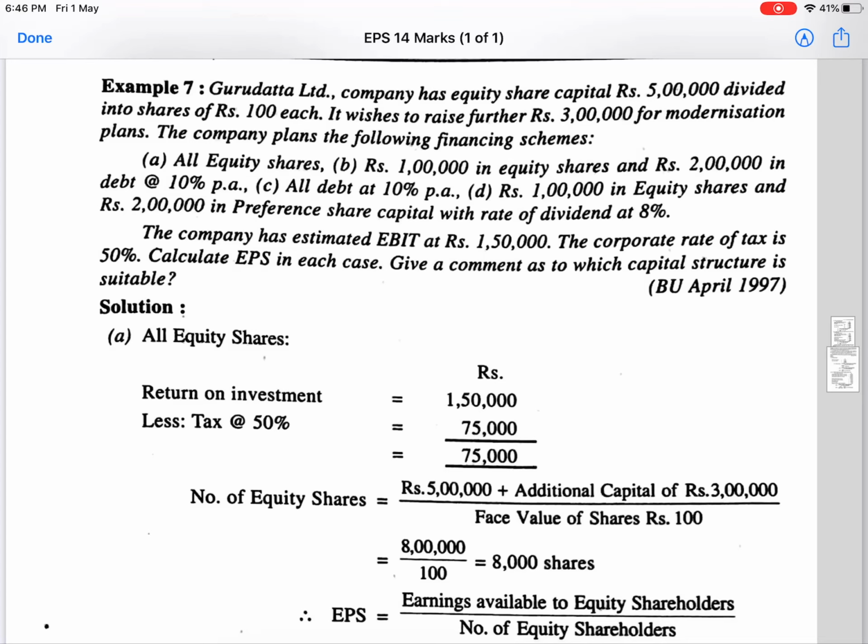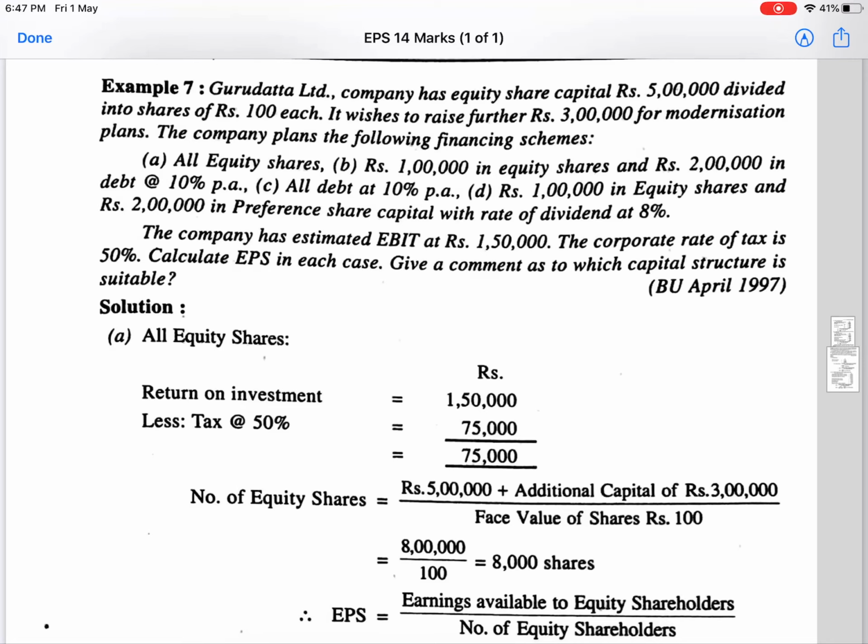As a third scheme, the entire required amount they would like to raise in the form of debts at 10% per annum. As a fourth plan, rupees 1 lakh in equity shares and rupees 2 lakh in preference share capital with rate of dividend at 8%.